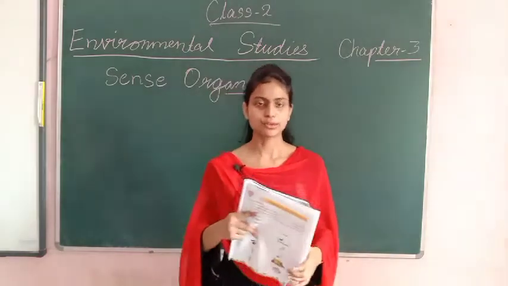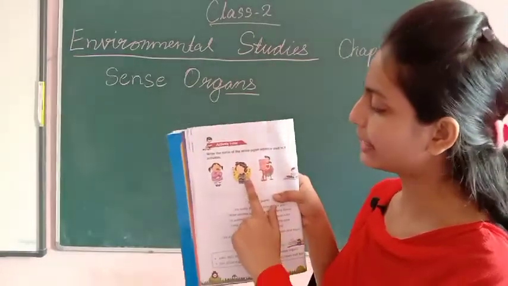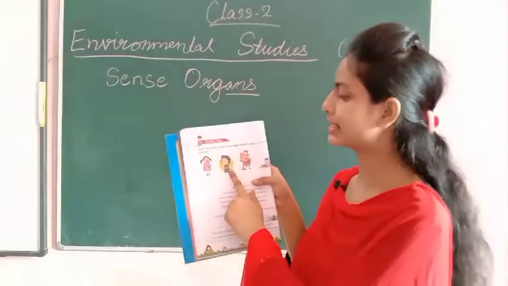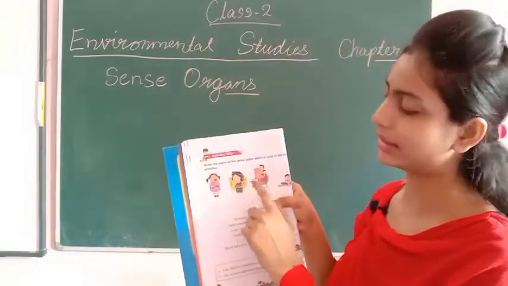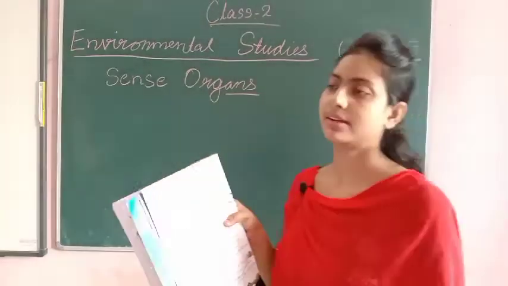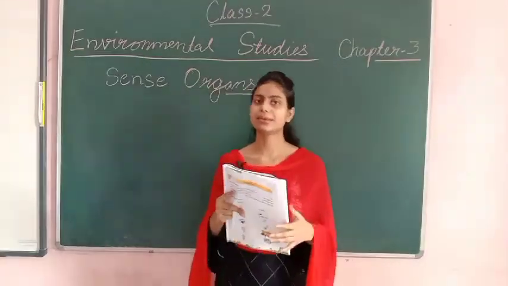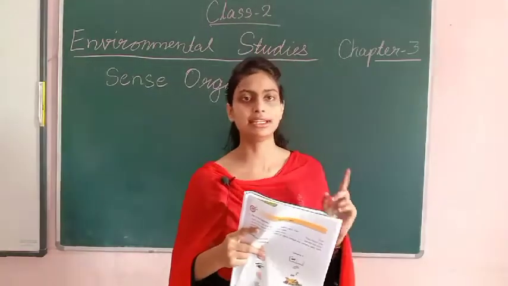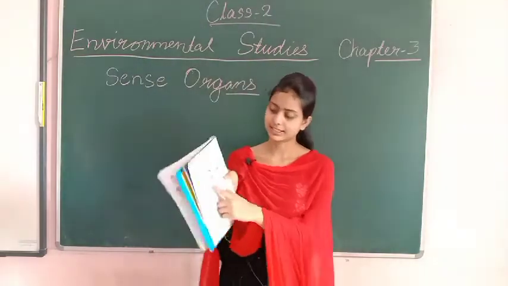So you have to write here nose. Now after it, here he is listening to the music. The boy standing over here in the picture is listening to the music. From which organ do you hear the music? From your ears. So you will write here ears.